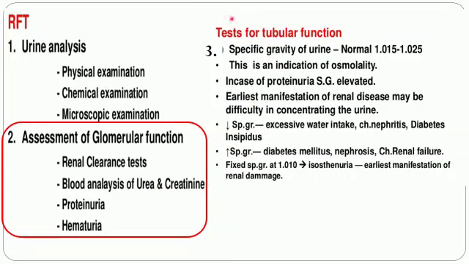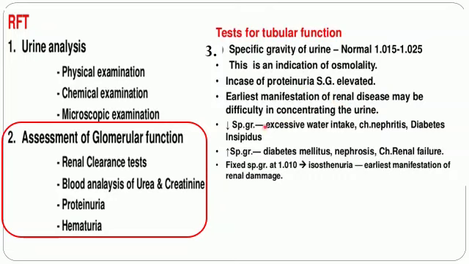Now comes the third type of RFT, which includes the assessment of tubular function. The tubular function is to check how much the kidney can concentrate urine, which can be checked by specific gravity of the urine. The normal specific gravity of urine lies between 1.015 to 1.025. This is an indication of osmolality. In case of proteinuria, the specific gravity is elevated. The earliest manifestation of renal disease may be difficulty in concentrating urine.